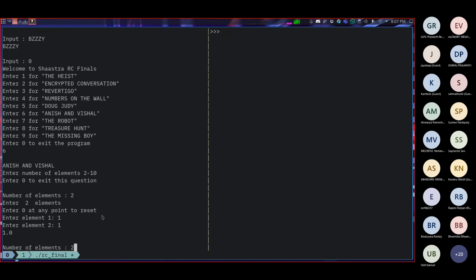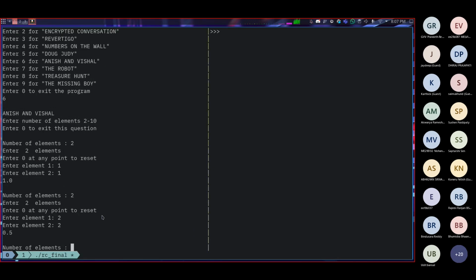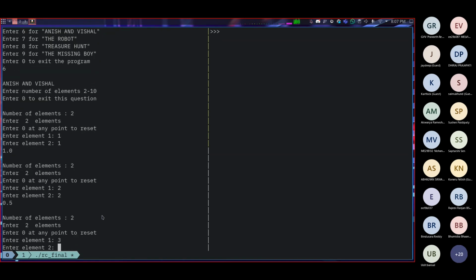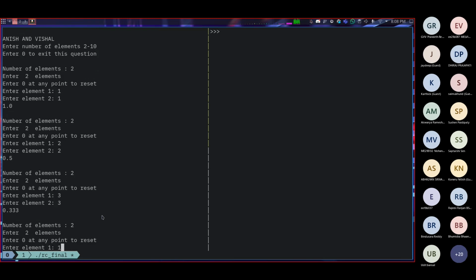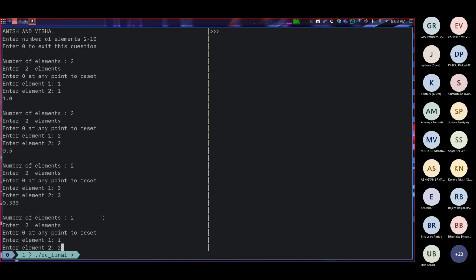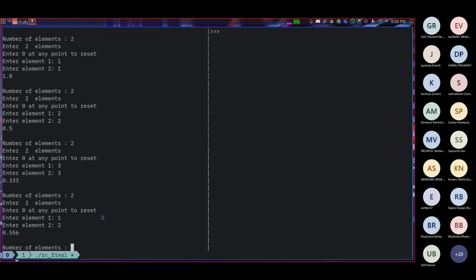Nothing special. What if we try 2 and 2? We get 0.5. Okay. Cool. What if we try 3 and 3? We get 0.333. Okay. So this feels like as if it's 1 by x or something like that, right? But we'll soon figure out it's something different than that. But let's try 1 and 2. We get 0.556.